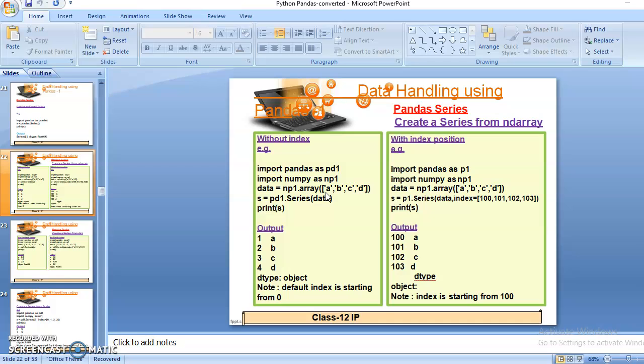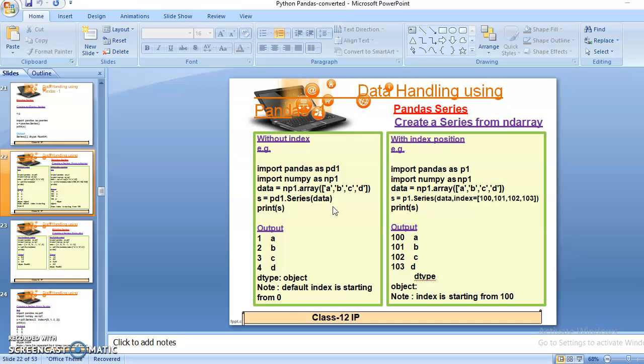So in my array I want to insert a, b, c, d, character type values, students, so all my values are enclosed in single quotes, and all these values are separated by commas. Now I want to call the series function, and in the series function I am using the data variable as an argument of the series function.